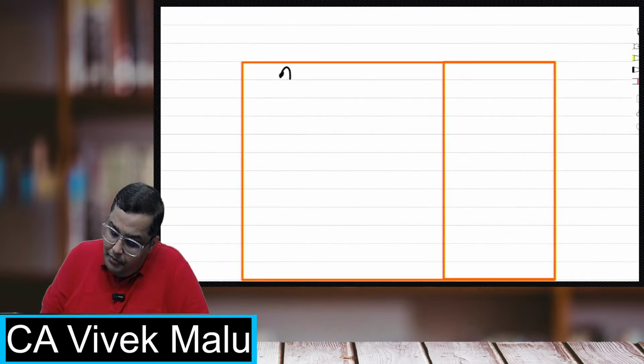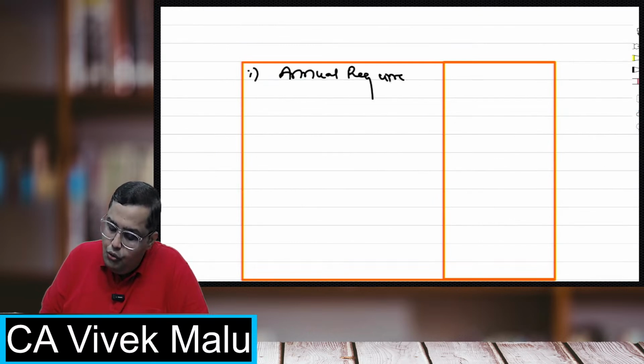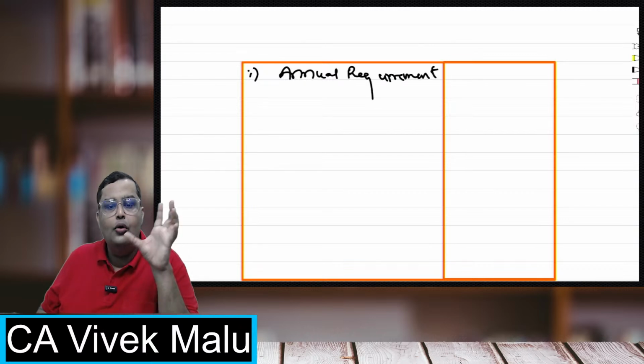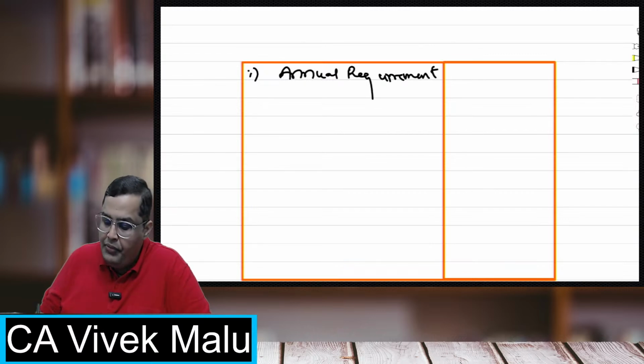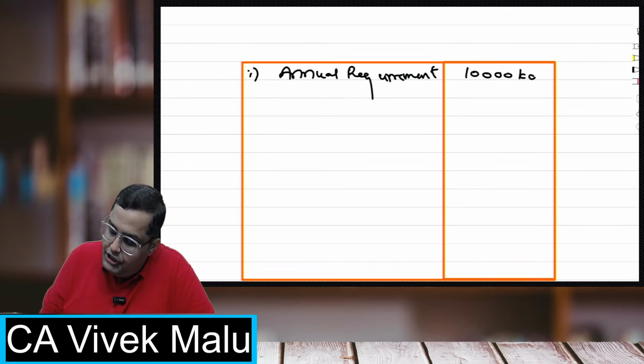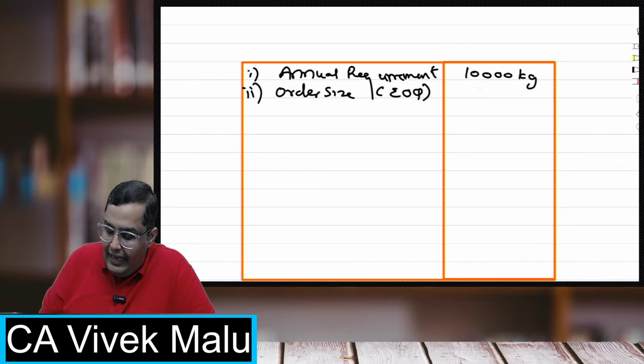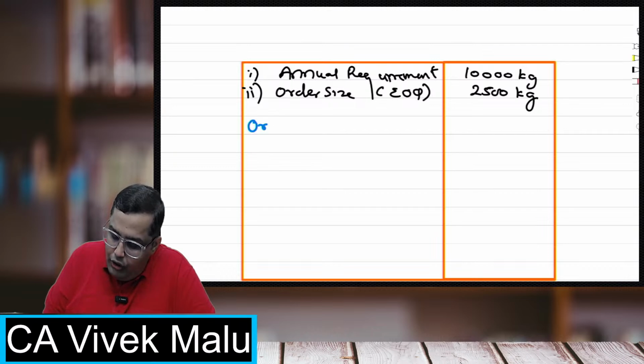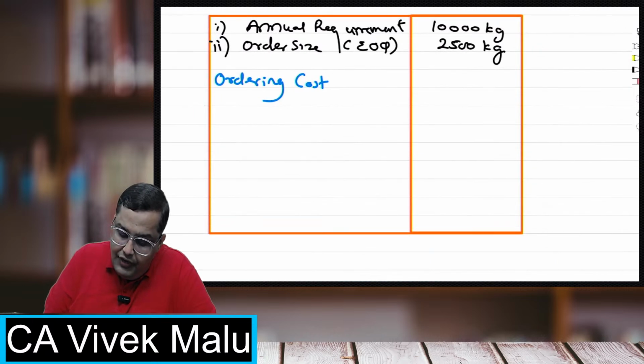Students, what is my annual requirement? I'll show you how to calculate the ordering cost and carrying cost. My annual requirement was 10,000 kg. My order size, which is the EOQ I have already calculated, is 2500 kg. Now I have to calculate the ordering cost. Whenever you have to calculate the ordering cost, always first calculate the number of orders.